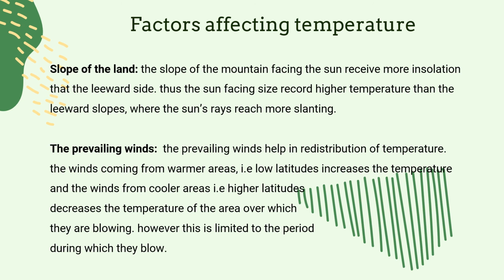Prevailing winds. The prevailing winds help in redistribution of temperature. Winds coming from warmer areas, that is low latitudes, increase the temperature, and winds coming from cooler areas, higher latitudes, decrease the temperature of the area over which they are blowing. However, this is limited to the period during which they blow.